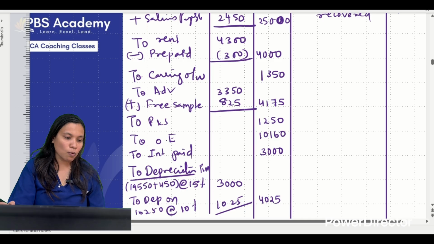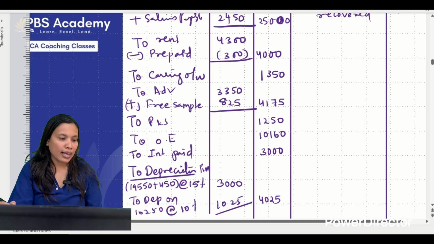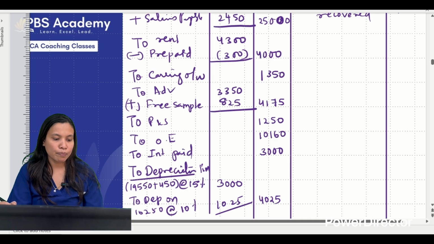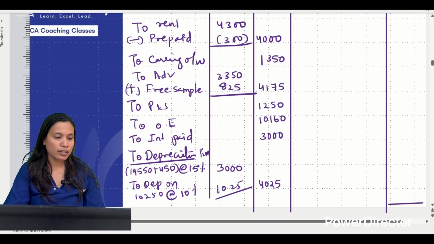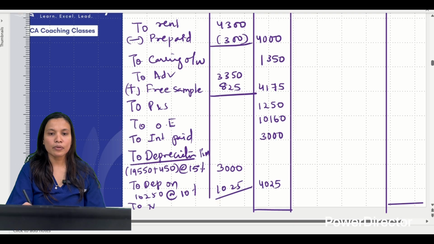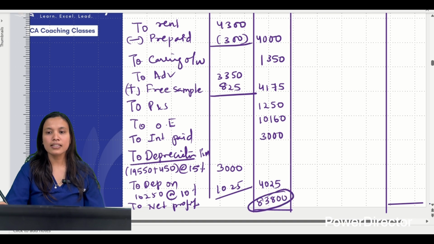Hopefully we have taken all the items. Now calculate, find out the profit. Total karo, write the total and then net profit. See, net profit will come down to this much. Okay?